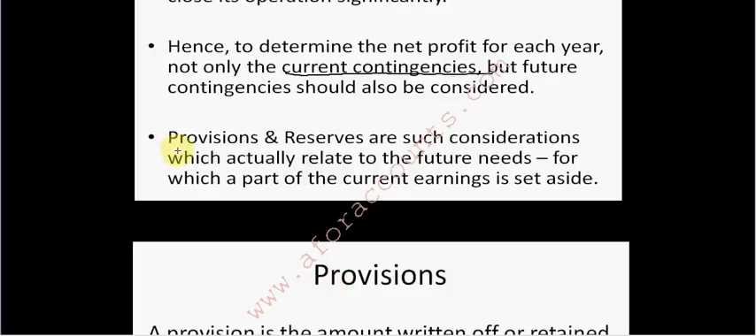Provisions and reserves. Provisions and reserves are such considerations which actually relate to your future needs, for which a part of current earnings is set aside. Now I earn 100 rupees now, but instead of showing that actually these 100 can be distributed, I set aside 10 rupees and show that earning actually is 90, because I keep these 10 aside for my future needs.